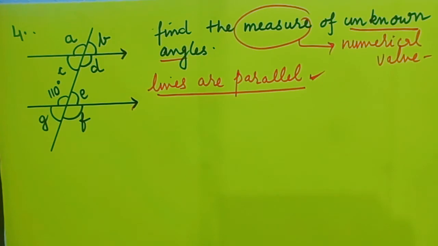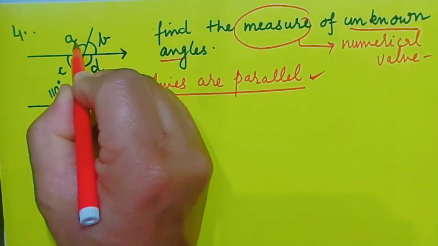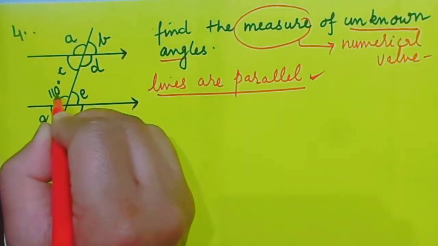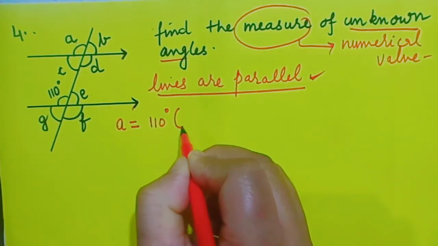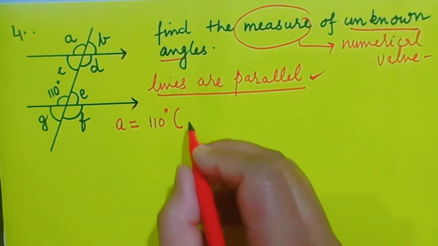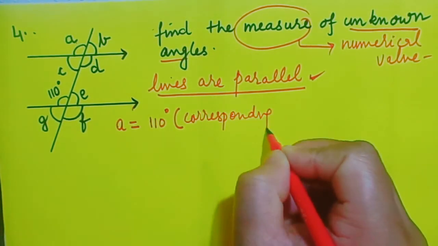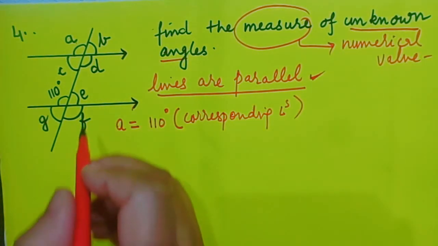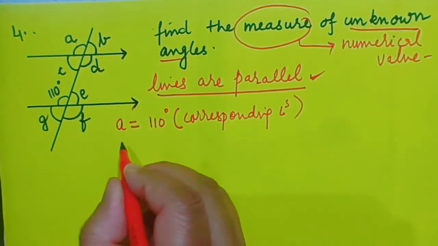Why? Because the lines are parallel. Now once again let us find out the value of each and every one. Let us find out the value of A. So A is equal to 110 degree. You will have to write a reason for that, and that is they are corresponding angles. Okay, fine. Now what about D? A is equal to D, isn't it?